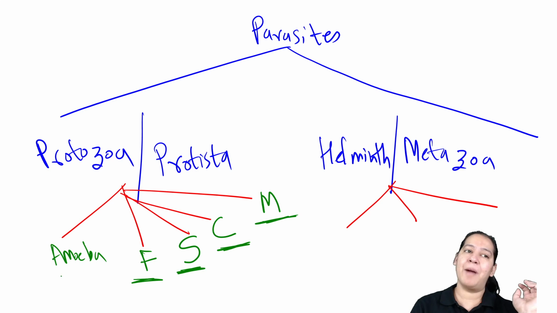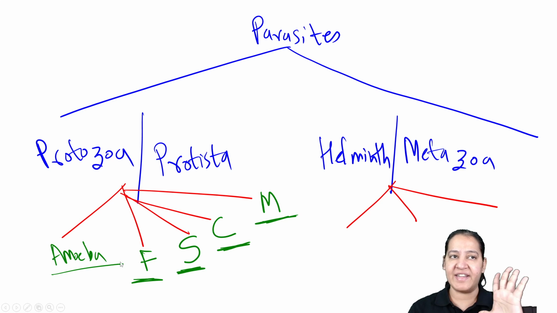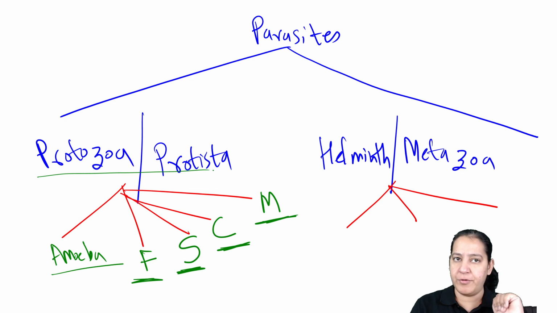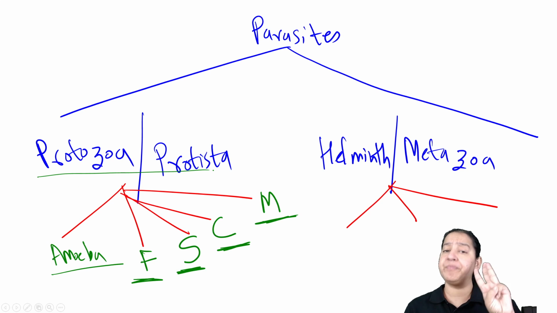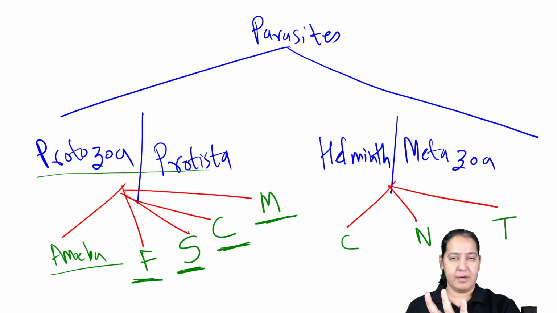Have you got it? And amoeba, the shape is amoeboid. That's why it is known as amoeba. So these are the 5 categories under which we divide protozoa or protista. The helminths or metazoa are divided into 3 classes only: cestode, nematode, trematode. I will come to that gradually.